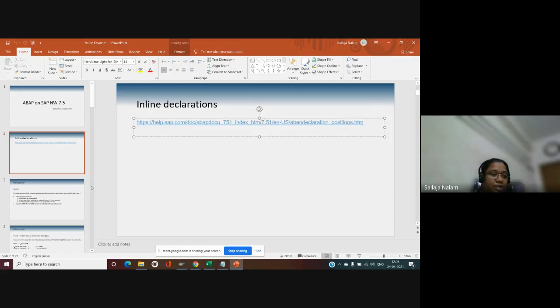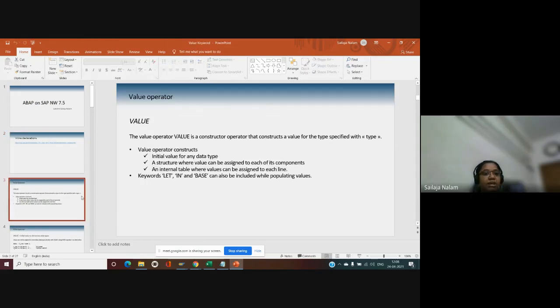Okay. At the same time, I just wanted to add some more information about the VALUE keyword, because I think this keyword is extensively used in our piece of code. I got these examples from SAP Help only, nowhere else, but I jotted them down into slides so that it will be an easy reference whenever we need to write some syntax.